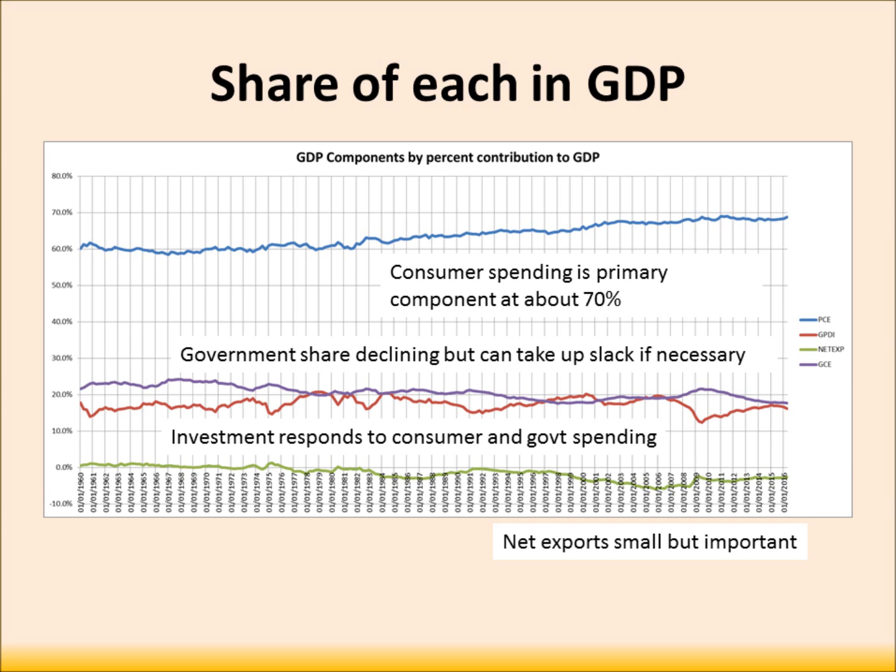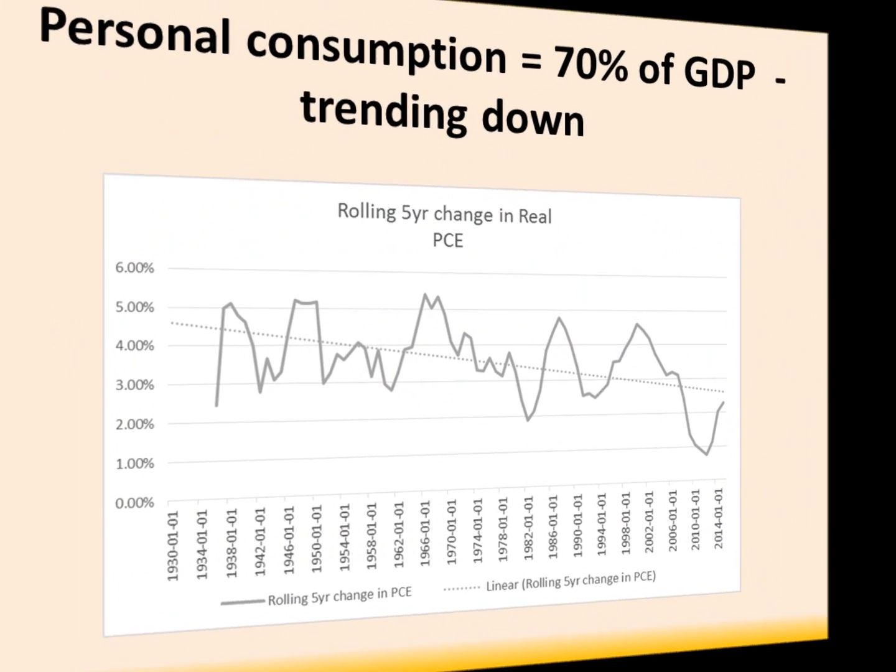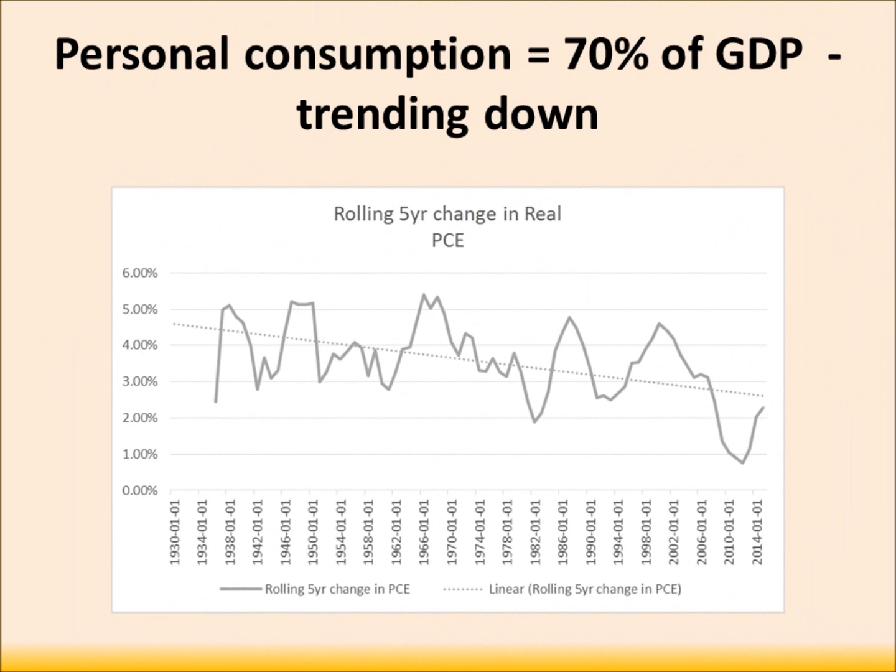The takeaway is that consumer spending is the primary driver of GDP growth at 70%, and it is also the primary driver responsible for the approximately 15% of investment spending. So we will focus first on consumer spending to see what's in store for future GDP growth. This is the 5-year rolling average of year-over-year change in personal consumption expenditures. You can see it is trending down.